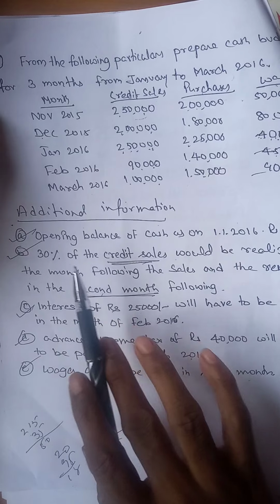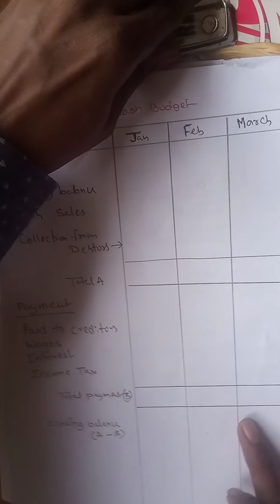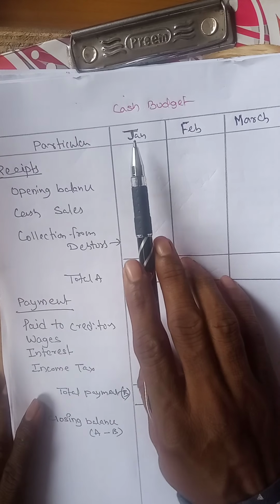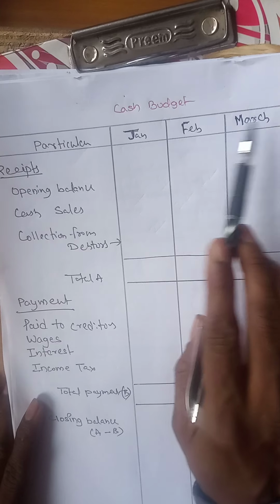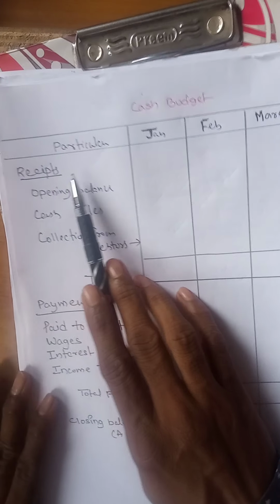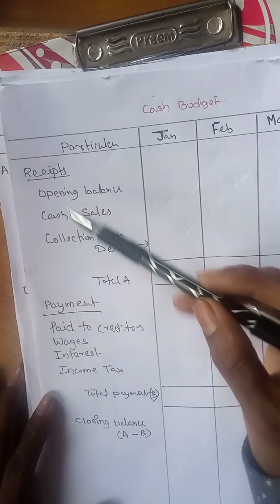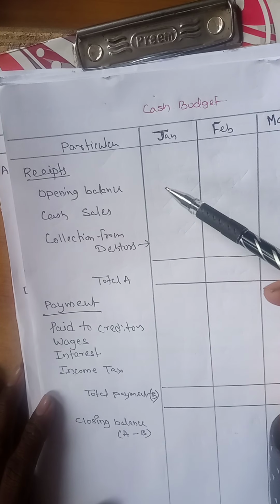What is the additional information? We will check later. Okay, let's come to the pro forma first. So this is the pro forma of cash budget. We have to prepare the cash budget for 3 months: January, February, and March. First you have to write receipts, because in the cash book we have to write receipts and the payments. The first point in receipts is opening balance.